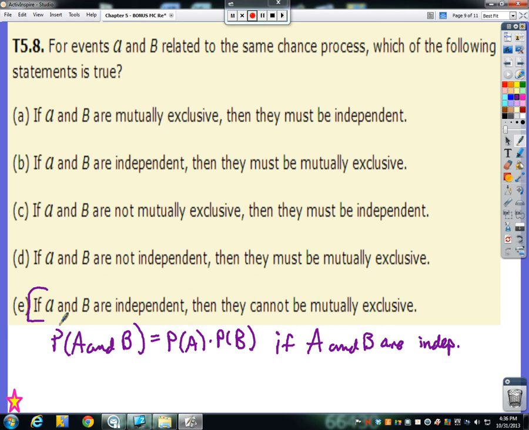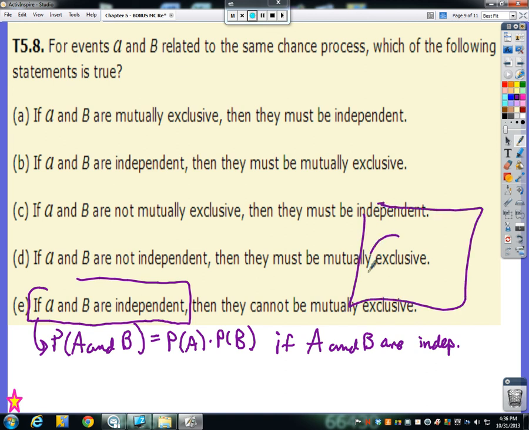So we are saying if they are independent, it's cool, we can use this formula, then they cannot be mutually exclusive. Well, mutually exclusive meant in a Venn diagram, and I'll just draw a Venn diagram here real quick. If they are really mutually exclusive, then there is no overlap. And that overlap part right there is the probability of A and B. So if they are mutually exclusive, then that middle part would be 0, correct?